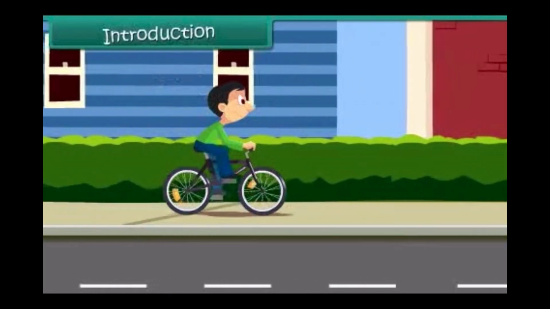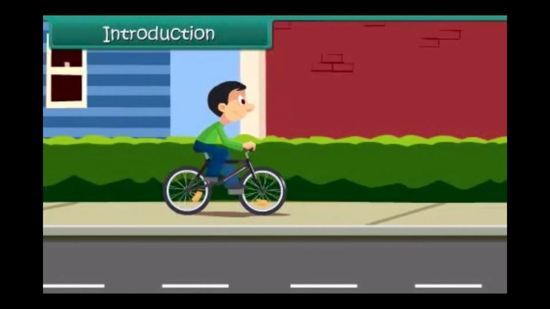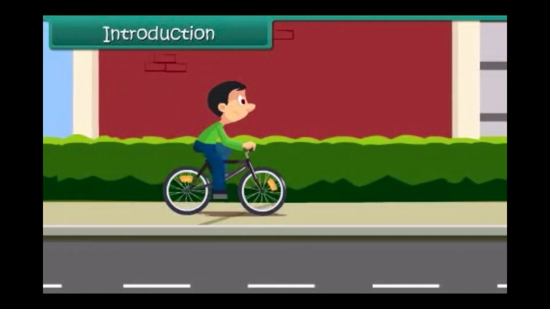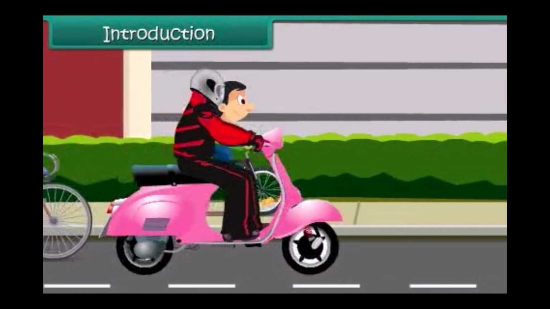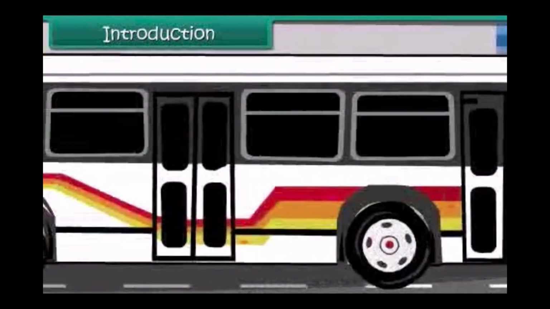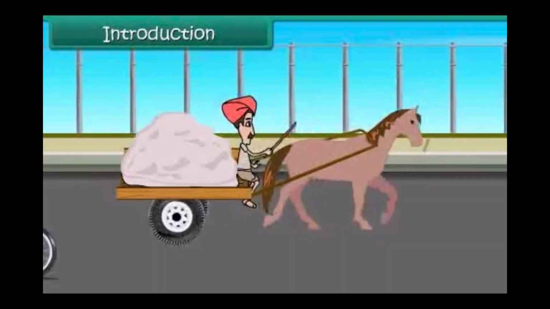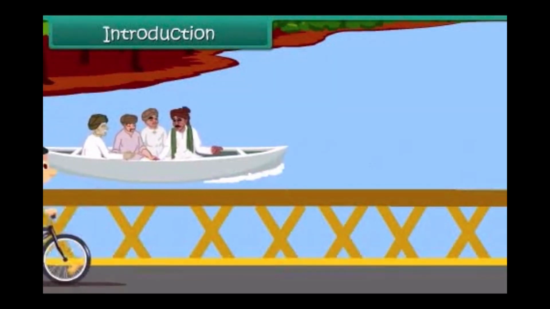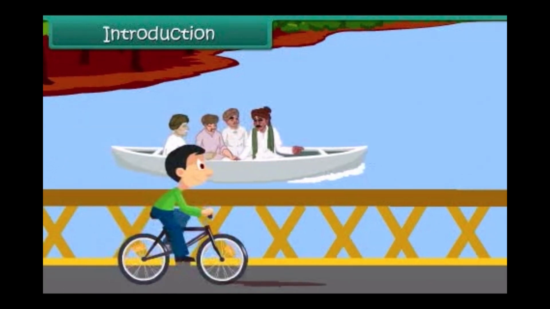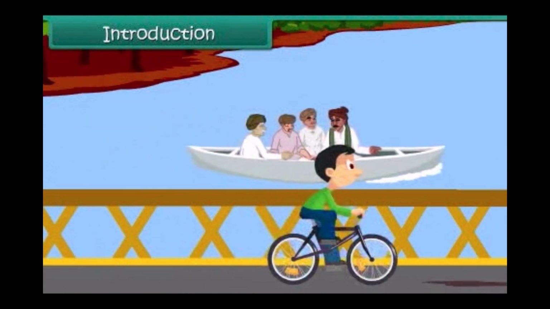Introduction. It was a lively sunny morning. Nitin is cycling to his friend's place. On the way, scooters, bicycles, cars, buses whiz past him. He cycles past a bullock cart carrying sand. Soon he is cycling along the banks of the Yamuna river. He finds men crossing the river in boats.